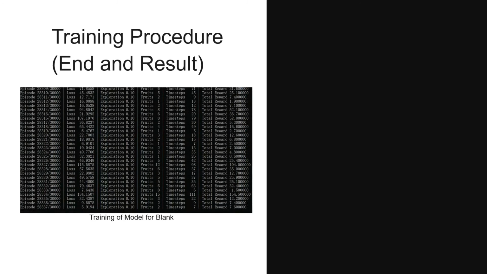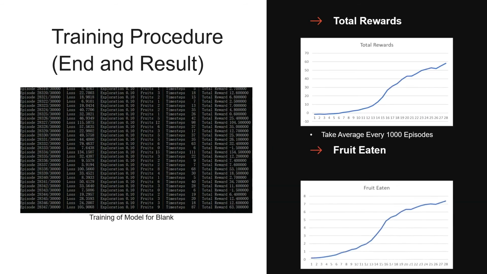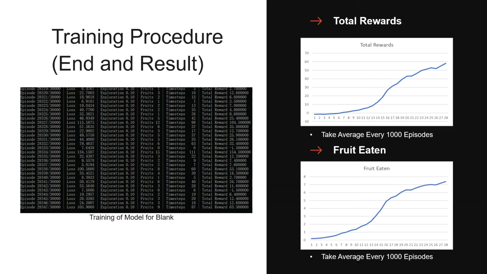For the training procedure, almost to the end, we can see the performance of fruits and total rewards reach a certain level. Then we can plot a graph of total rewards and fruit eaten. As we can see, both of them keep increasing, which means that our training algorithm successfully teaches our model how to play the game. And then we need to do the testing.